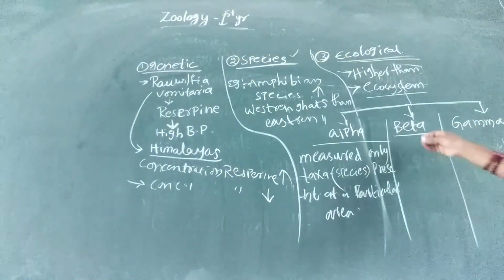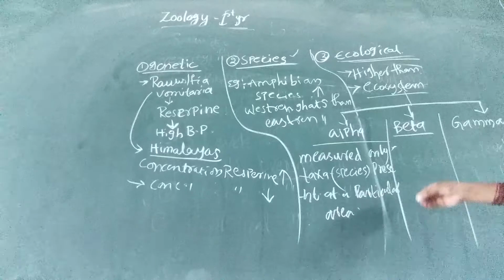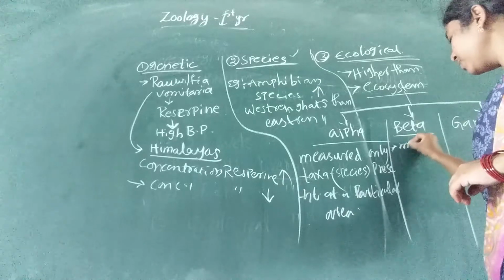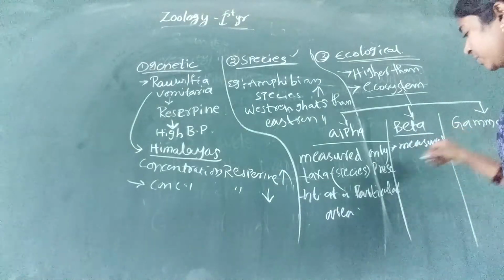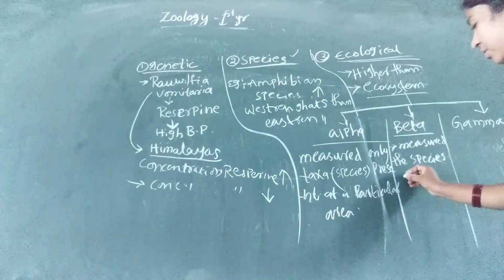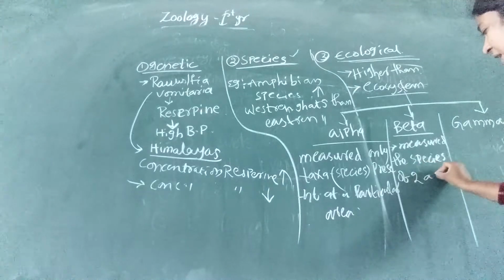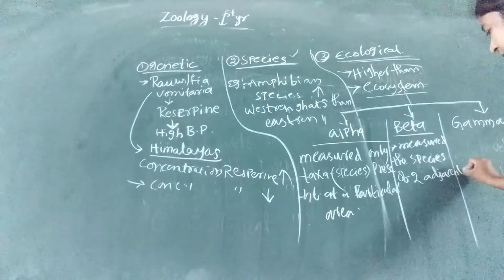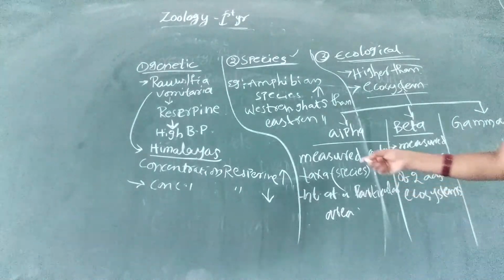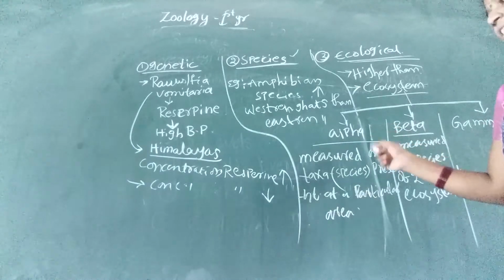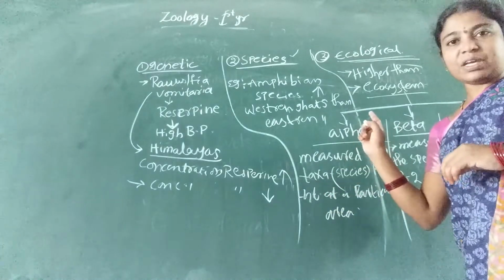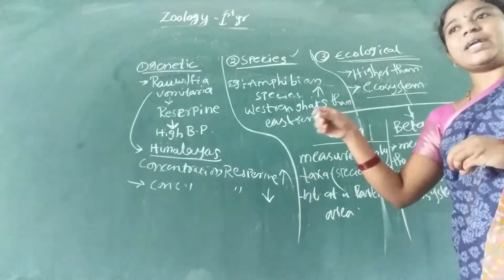In beta diversity, we measure the species present in two adjacent ecosystems. First, alpha: we take an ecosystem and a particular area, and we count a particular species in that area.